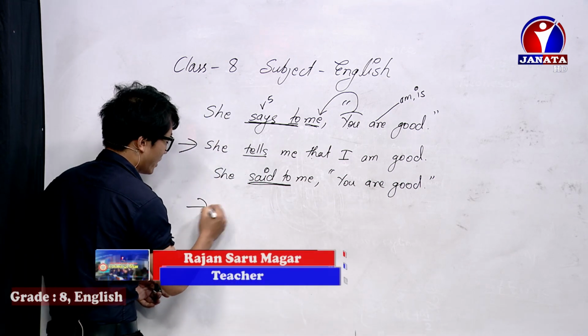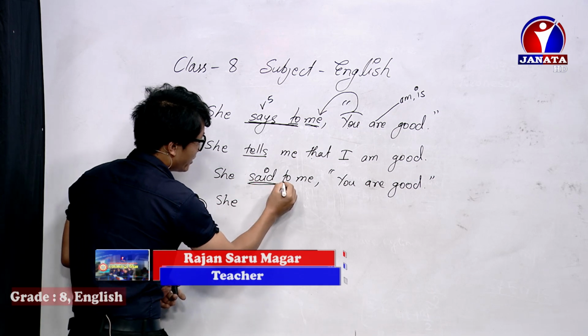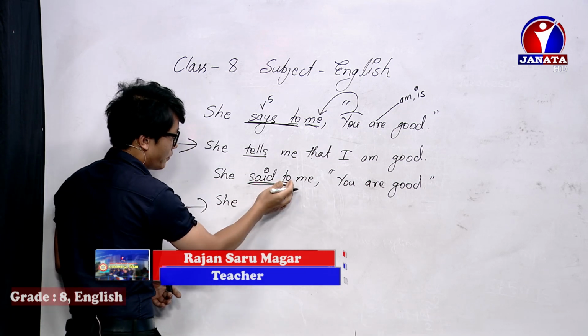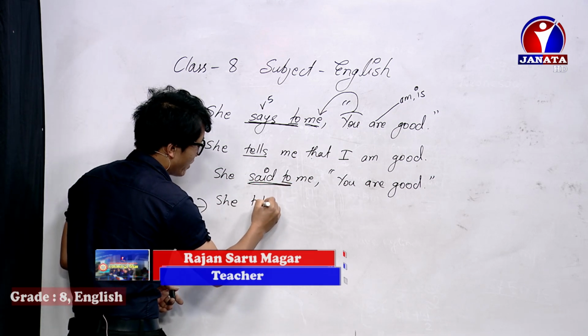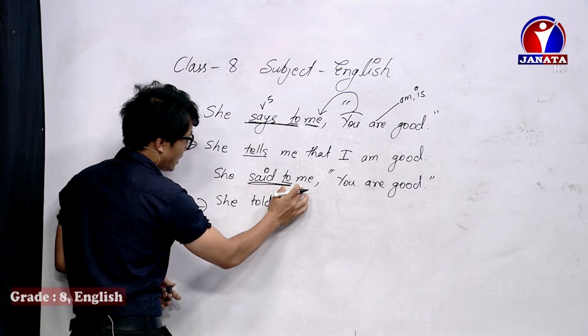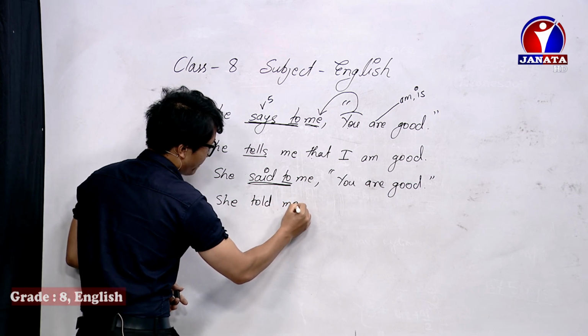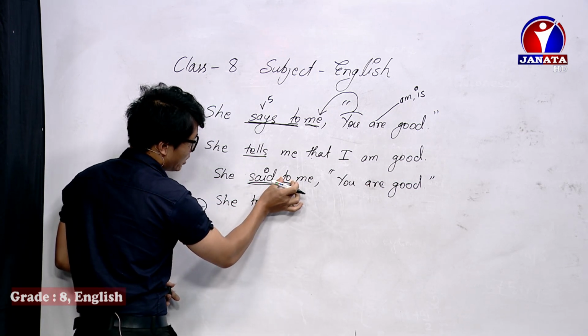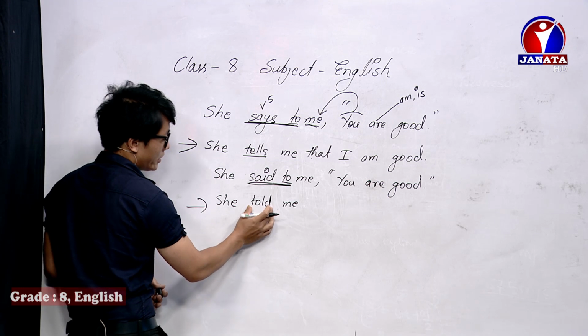So let's do once again. See, here is a TO2 preposition after said. So we need to write here told. This is verb 2, this is verb 2. She said to me, she told me. Why here is it told? Because here is a TO2 preposition. So we have written here told.